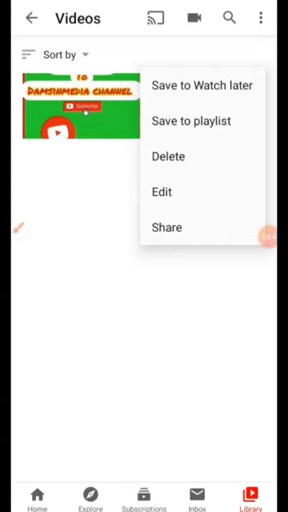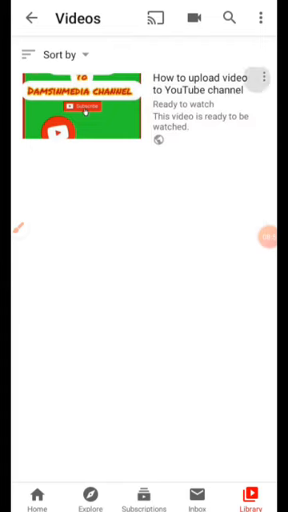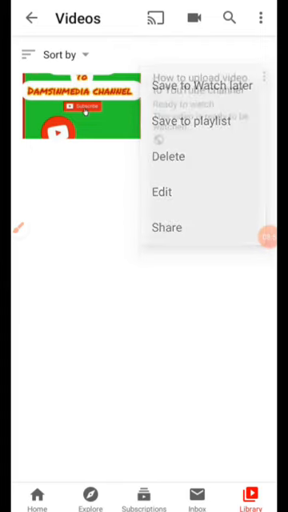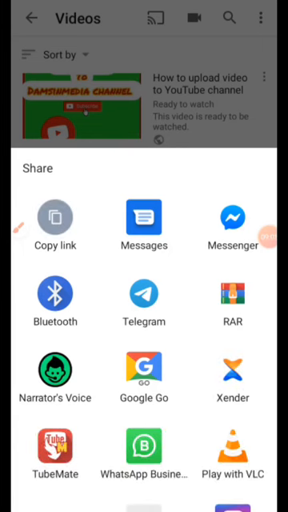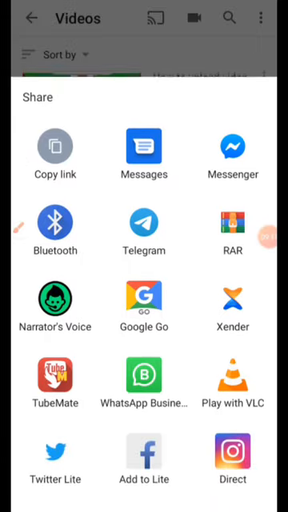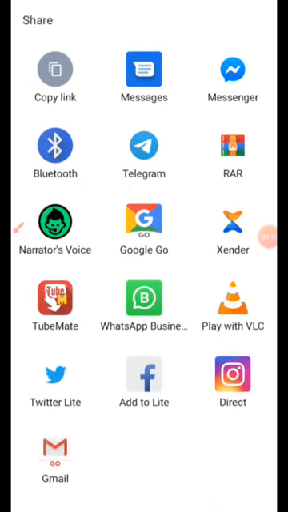If you want to edit it, editing will take you back to where you can edit the title, the description, the visibility, and all those things. That's what edit is all about. Then the share. Yes, that is how you can publicize your link. You can either click on copy the link or send it to people through messages, messengers, Bluetooth, Telegram, Google, whatever app or account you want to share it through. But the best thing is to copy the link, then you have it saved directly.